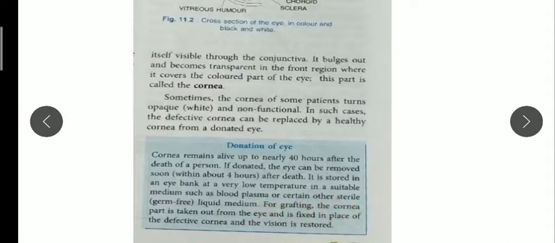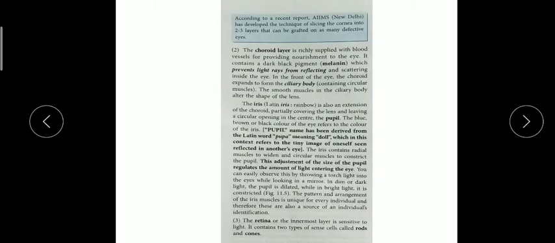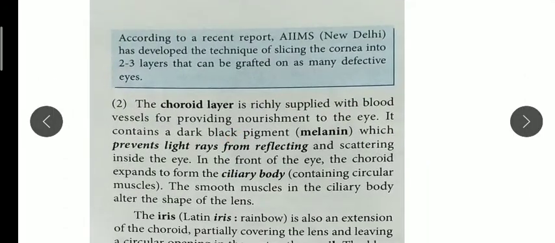Whenever any patient needs a cornea, they can surgically replace it, and then the person's vision will be restored. Even according to recent reports, AIIMS hospital in New Delhi has developed a technique. They slice the cornea into 2-3 layers and then do the grafting. So from one cornea they can cure the vision of 2-3 persons. So this is also a very good thing.